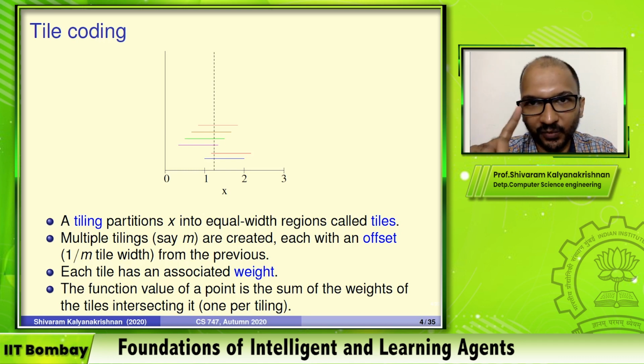If you want to look at this visually, this is the point we're looking at. It's going to have exactly one tile that is set to 1 in each of these 6 tilings. There are 6 tilings, but each tiling is a partition, so each tiling will have exactly one tile passing through this point, one and only one, and it will have a corresponding weight. So if somebody asks you what is the value you are predicting for this point, this vertical line, you look at the weight corresponding to this blue tile, this red tile, this pink tile, this green tile, etc. You'll have 6 weights, add them up, and say that's the value that I'm computing. That's the idea under tile coding.